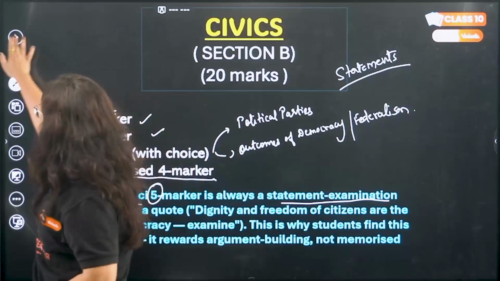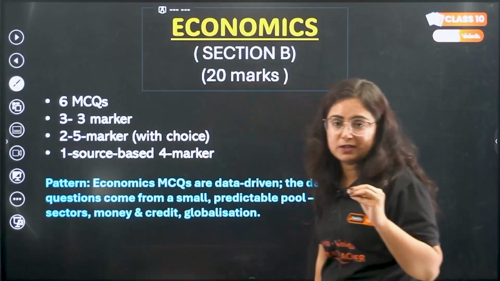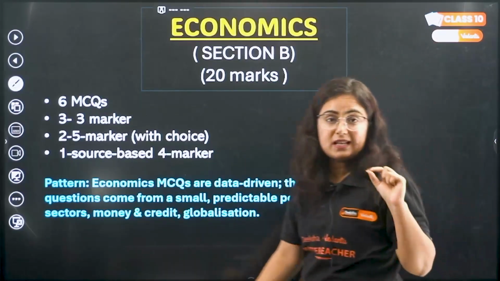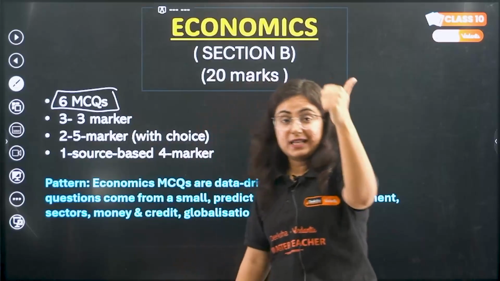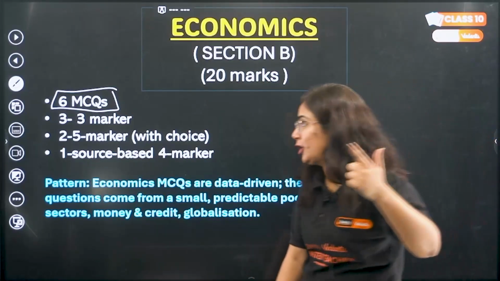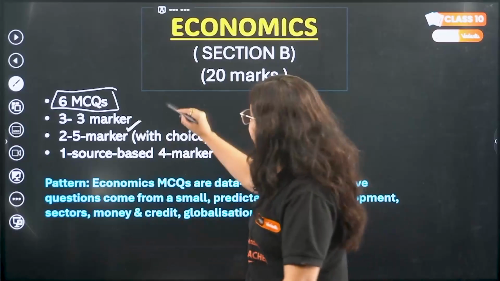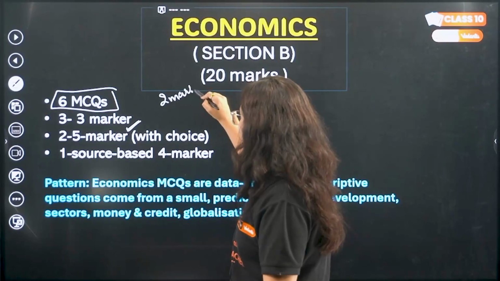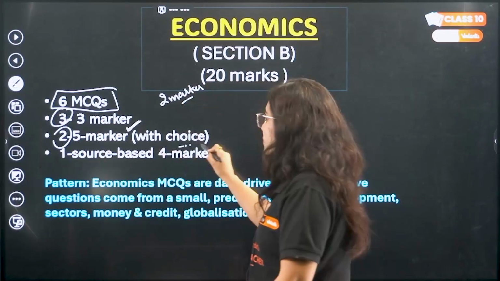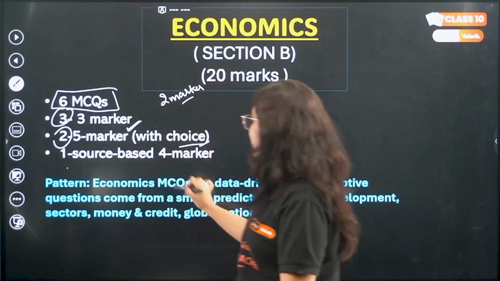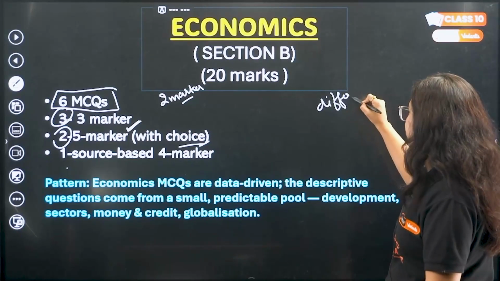Okay, next is the last section, that is economics. In economics again we have more MCQs, that is 6 MCQs in number, 6 from geography, 6 from economics. Then the 3 marker question. Now see the pattern here, there is no 2 marker question, fine, rather there is a 3 marker question, 2 5 marker questions with choices, and 1 source based 4 marker. Beta, here a difference based question can come, right?